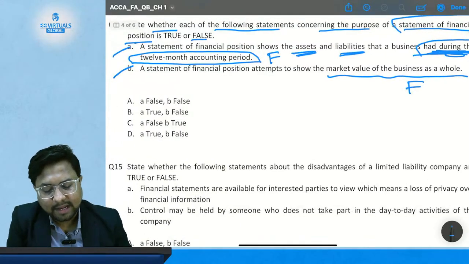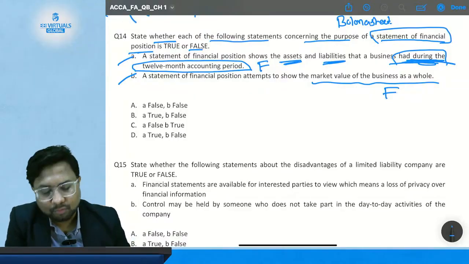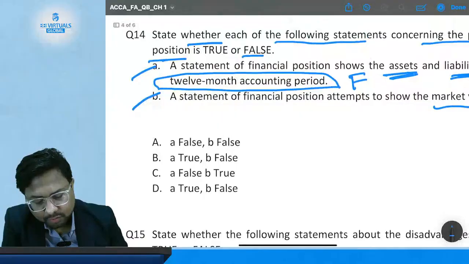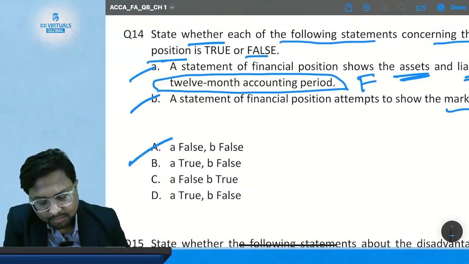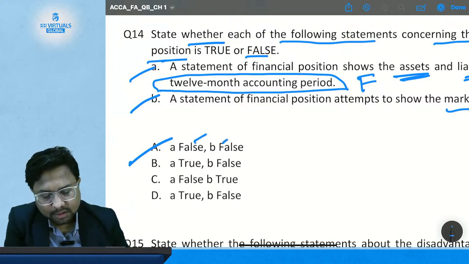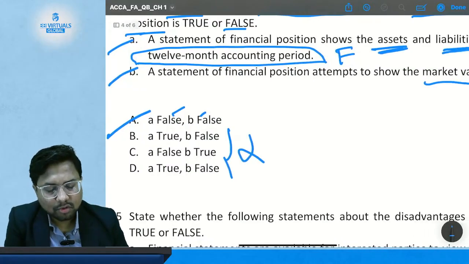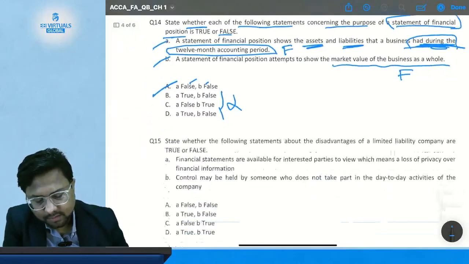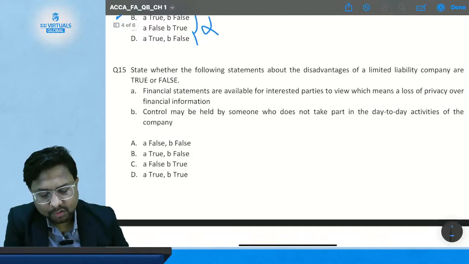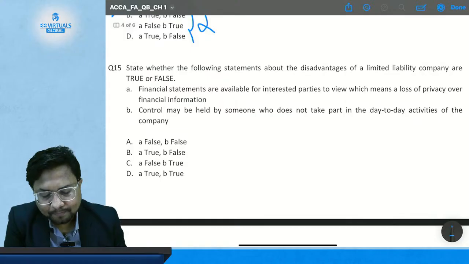Okay, so both statements A and B are false in the light of the statement of financial position. So your correct option should be where both are false. Option number A is correct because both are false, and in options B, C, D, either one is true or one is false, so these are all wrong. Only option number A is correct. Okay. Now comes question number 15.